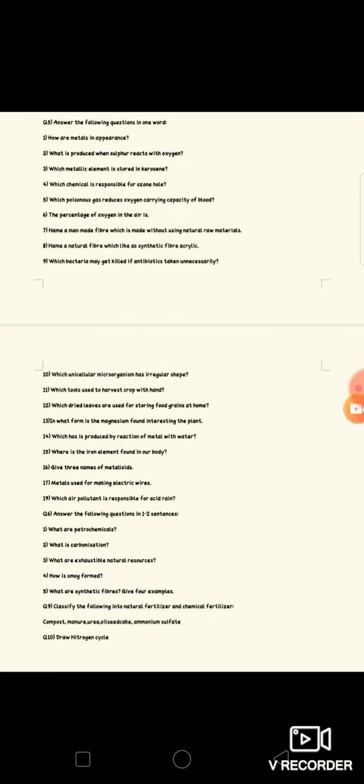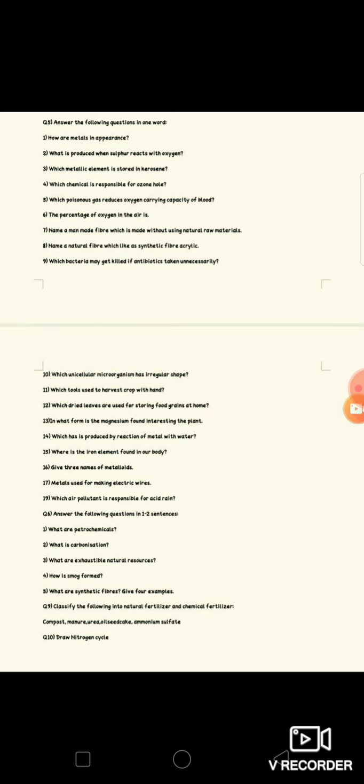Then come to question number 5, that is answer the following questions in one word. In that, the first question: how are metals in appearance? So what is your answer? Lustrous. Second question: what is produced when sulfur reacts with oxygen? That is sulfur dioxide gas. Then which chemical is responsible for the ozone hole? CFCs.